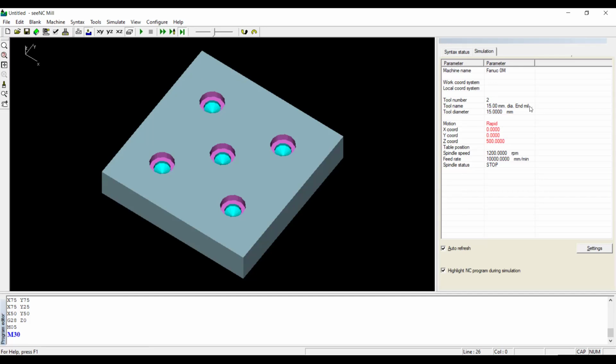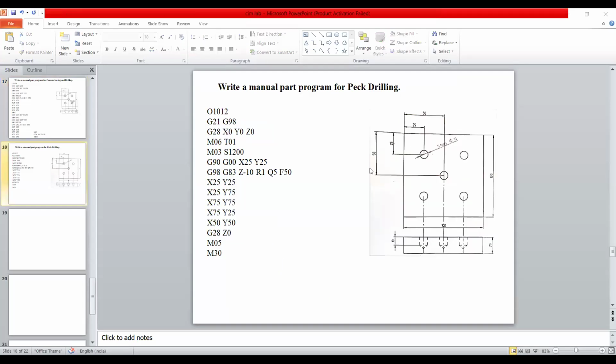And last one is peg drilling. And these are manual part programming for peg drilling. For peg drilling, instead of G81, 82, we are using G83. Remaining things will be as it is.